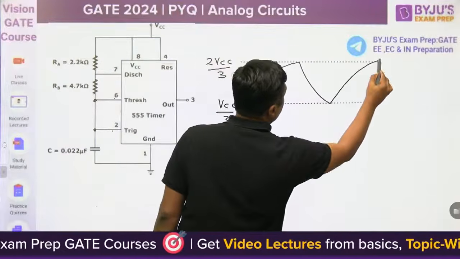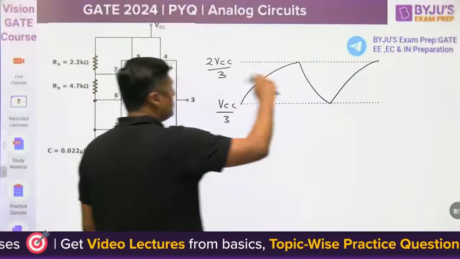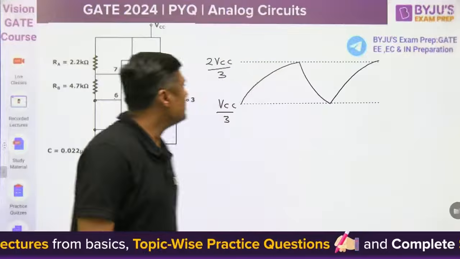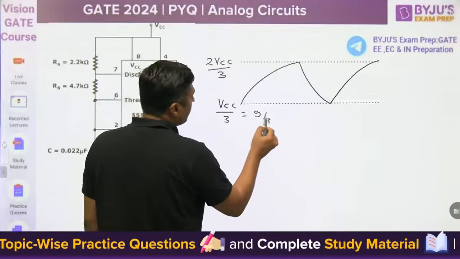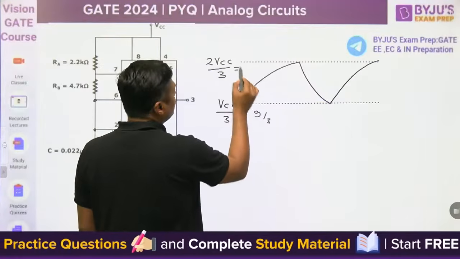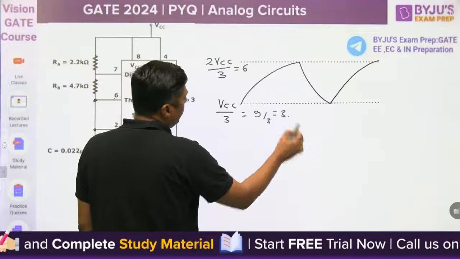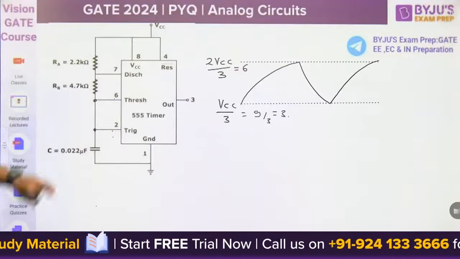The capacitor will charge and discharge continuously, but it will remain between VCC by 3 and 2 VCC by 3. For example, with VCC as 9, it will become 9 by 3, which is 3, and 2 by 3 of 9, which is 6. It will vary between 3 and 6 if it is connected to 2 and 6.